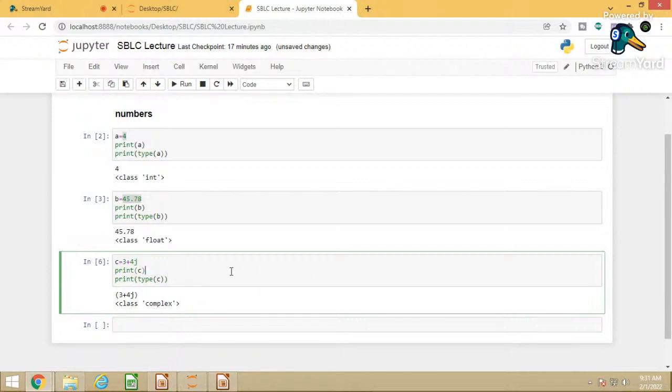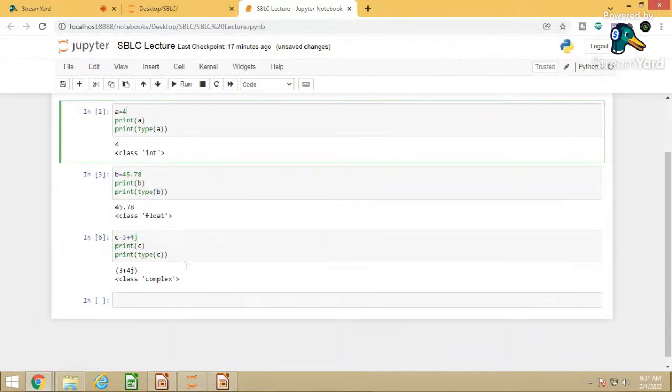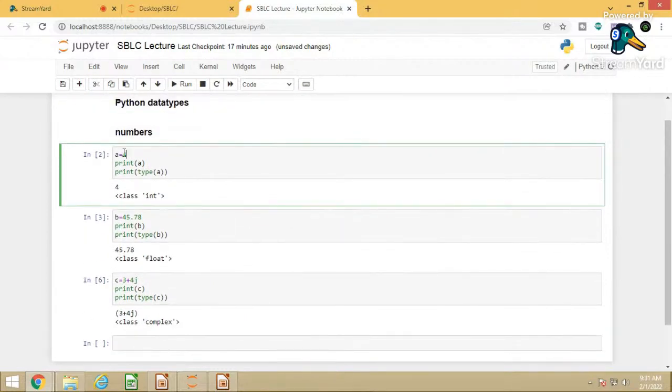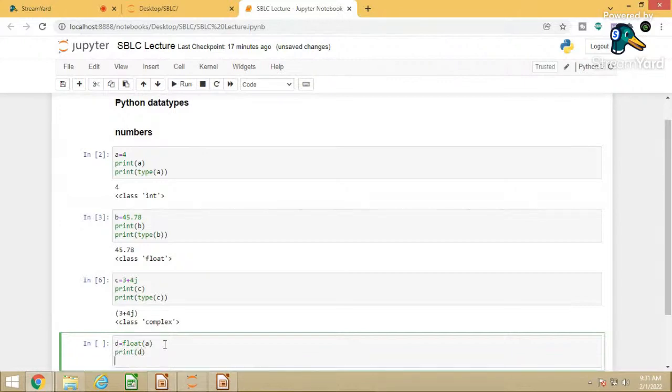So this is nothing but what we can say, it is about dynamically typed language. Now sometimes what happens, you have a value in a as 4, and that is of the class integer, an integer type. For your operation you want to convert it into some other form like a float. So suppose d is equal to float of a, and I will print d, and I will check what is the type of d.